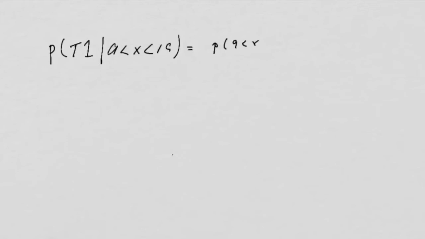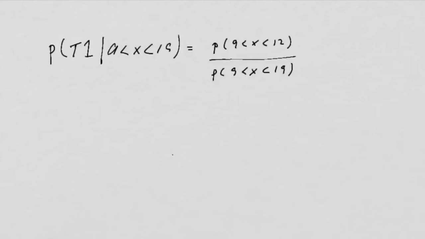For B part 2, we're asked for the probability that he gets on the first train, given that he's waiting between 9 and 19 minutes. Now, this is the same as saying the probability that his waiting time is between 9 and 12 divided by the probability that the waiting time was between 9 and 19.